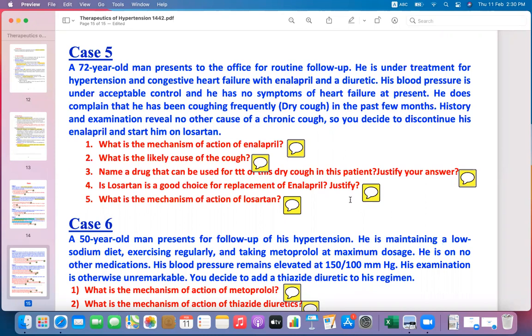Both drugs inhibit the angiotensin 2 receptor. So obviously you can prescribe it for the same pharmacological effect, and the patient will not experience the cough. And what is the mechanism of action of losartan? It is an angiotensin receptor blocker.